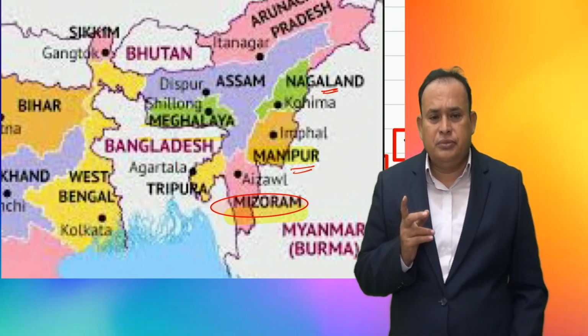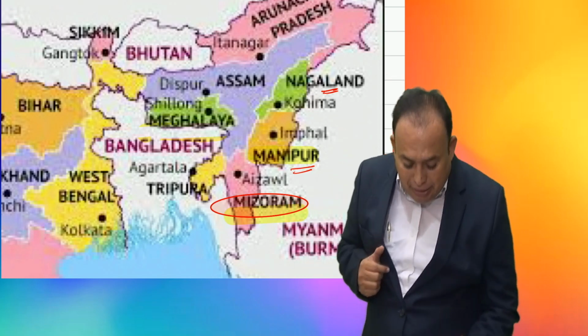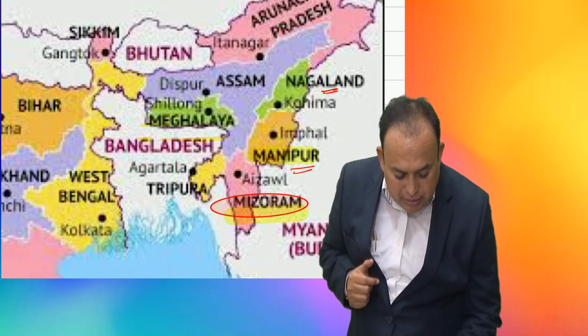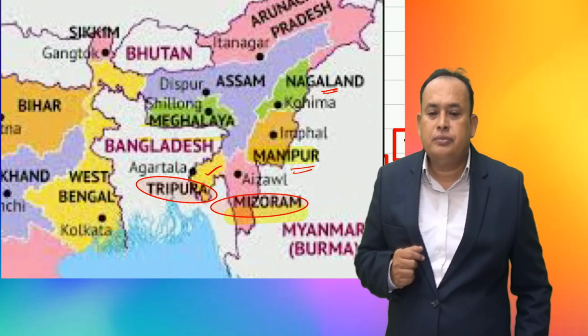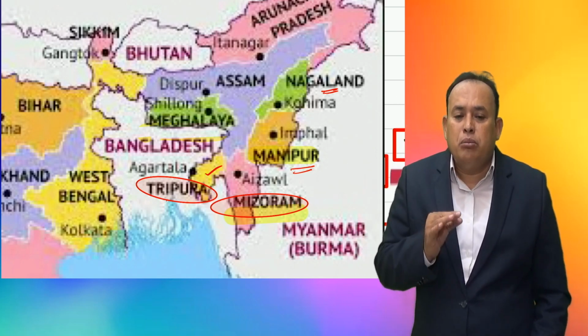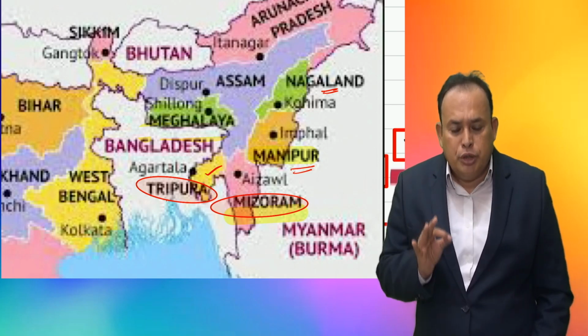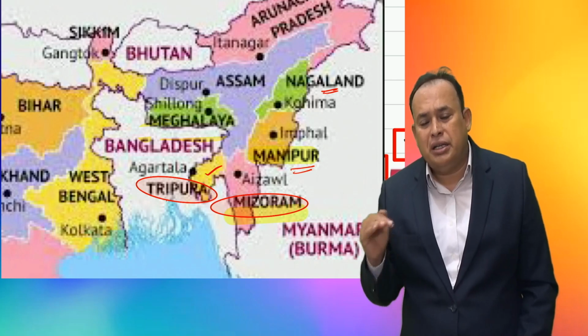Thereafter, Tripura. So, Manipur, Mizoram, Nagaland, Tripura. Therefore, I made it short: MMNT.